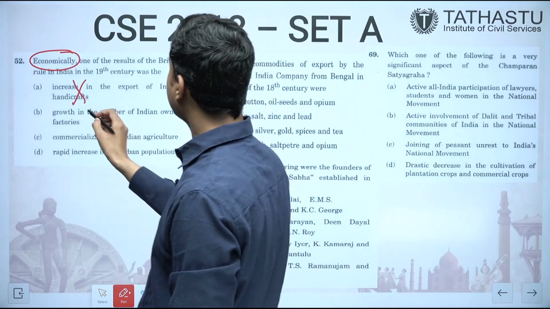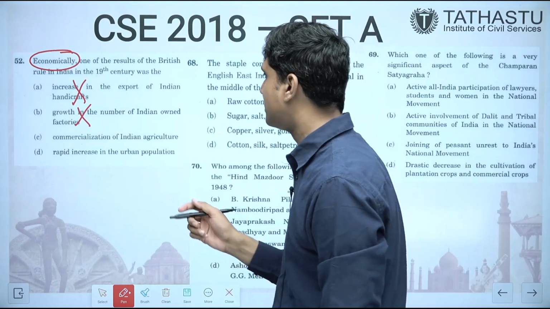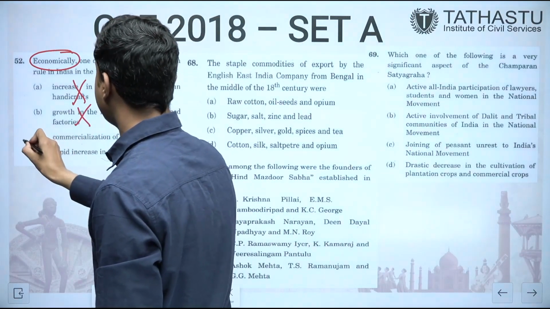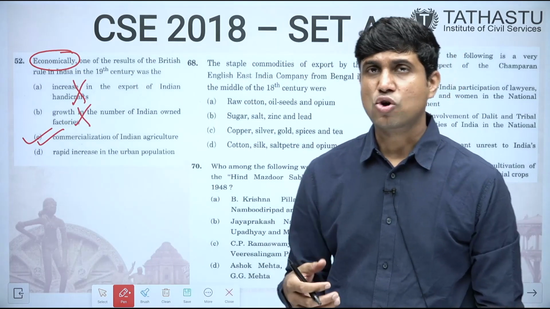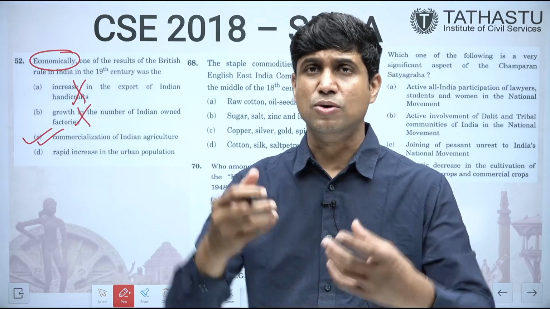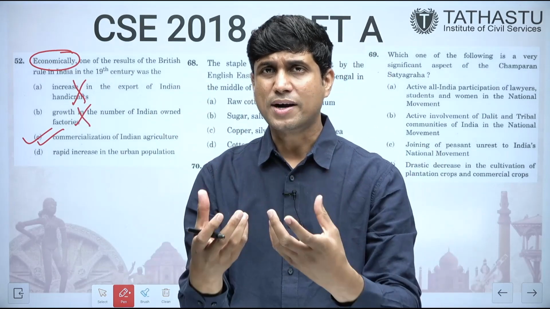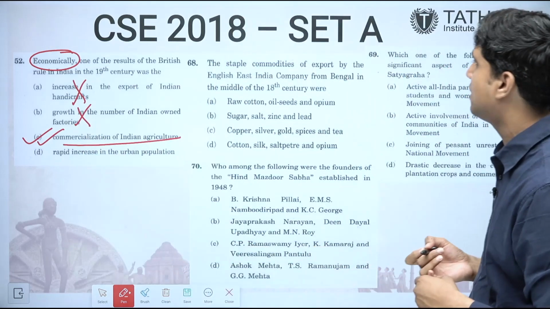Growth in the number of Indian owned factories. No, Indian handicrafts and textile finished because of the British. Commercialization of Indian agriculture. This is correct. British introduced the commercial crops. Commercialization of agriculture started. Various crops like tea, coffee, tobacco, sugarcane, cotton. These things were promoted. So yes, commercialization of Indian agriculture was the result.